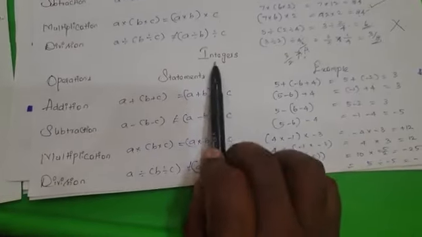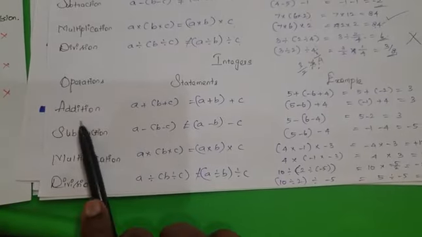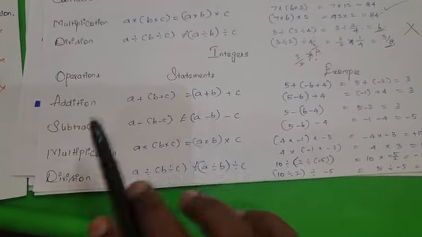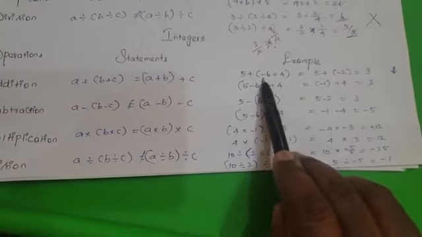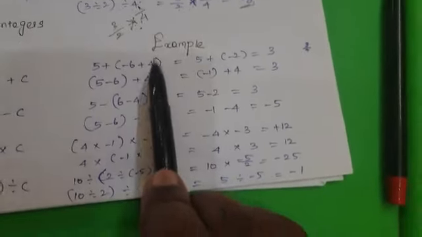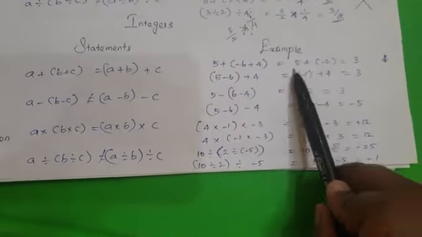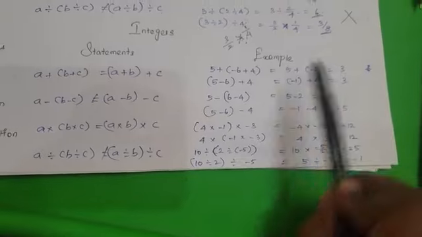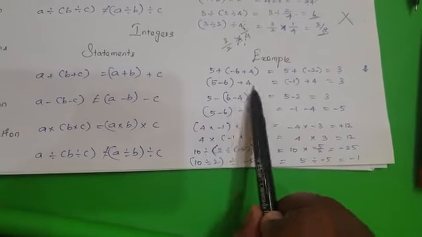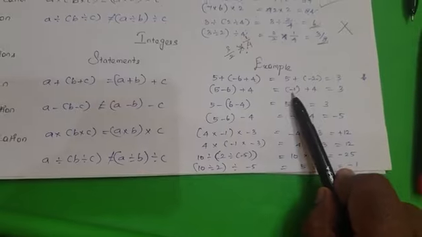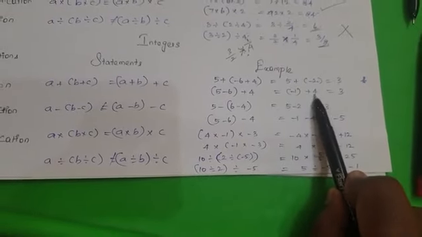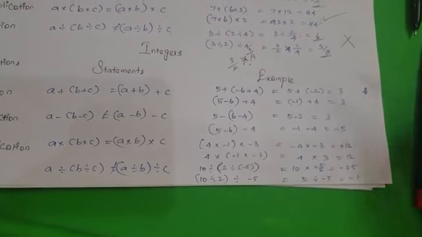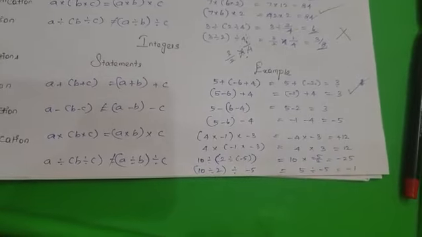Now when you come to the integers, similar to the same statement for addition, (a + b) + c is equal to a + (b + c). If the grouping of numbers is changed, the resultant will not change. For example, (5 + (-6)) + 4: 5 plus minus 6 is minus 1, plus 4 gives 3. When you change the groups, 5 + (-6 + 4), which is 5 plus minus 2, is equal to 3. So the addition of integers satisfies the associative property.